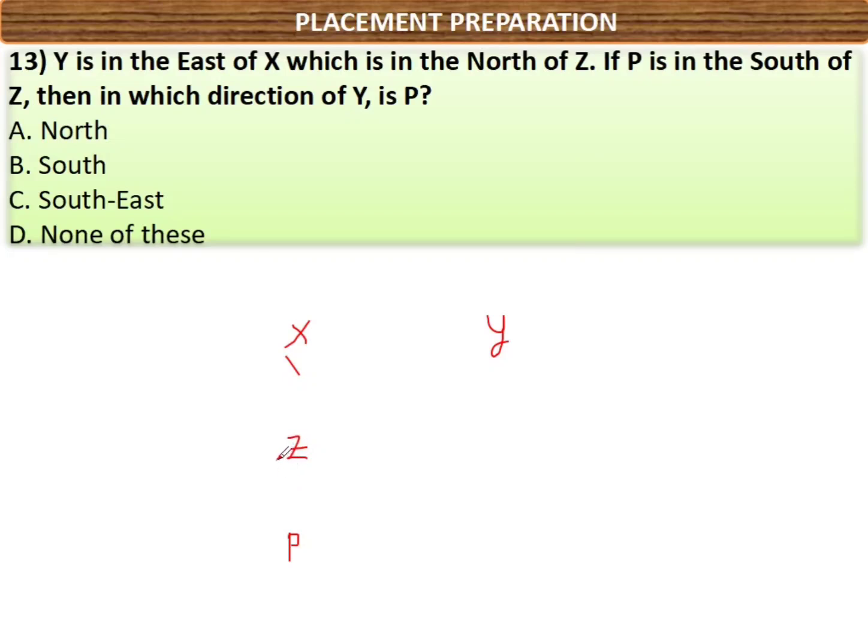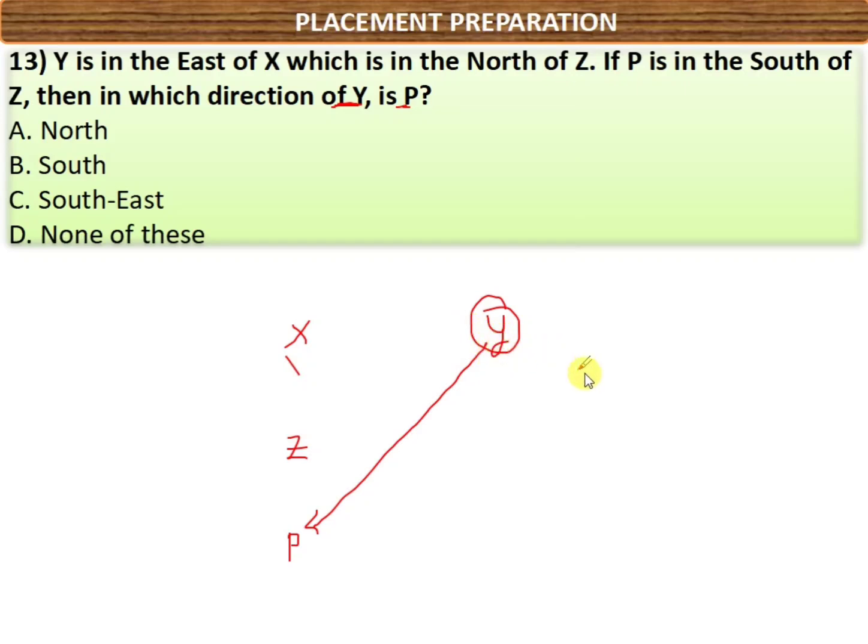So this is the diagram. Now they are asking, in which direction is P of Y? We have already discussed that the word present after 'from', 'of', or 'with respect to' will act as origin. So here, of Y, Y will act as origin. From Y we have to see the direction of P. What is your answer? Downside means south, left side means west.